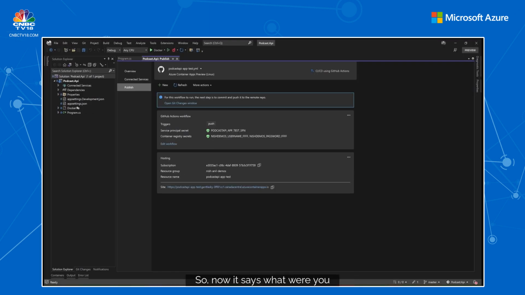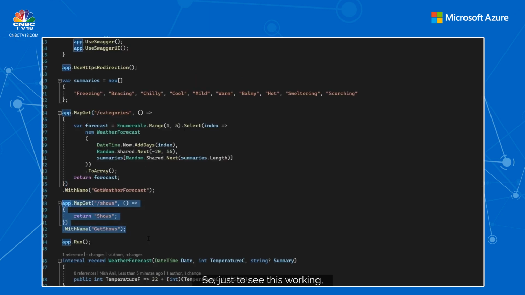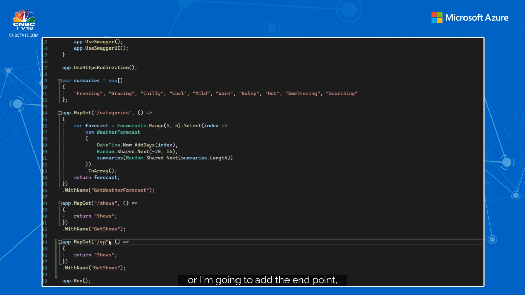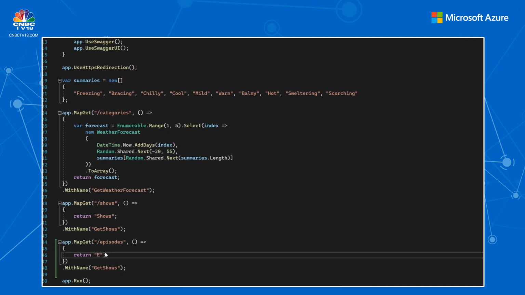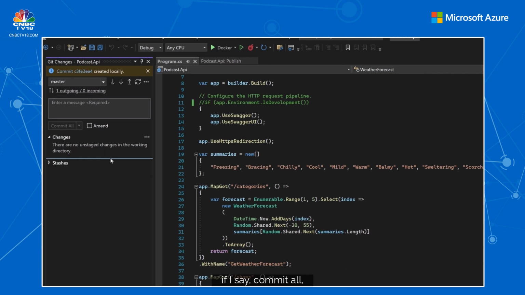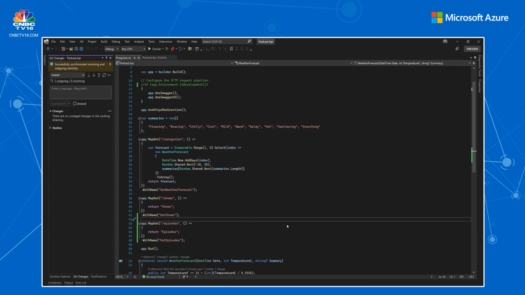Now it says whatever you change, if you push, it is going to deploy as well. So just to see this working, I'm going to add an endpoint. We call this episodes. Let me type it right. That's it. And then commit the changes as always. Now, if I say commit all, the next step is syncing. So I'll go ahead and sync this repository. Now my local and my remote are synced.